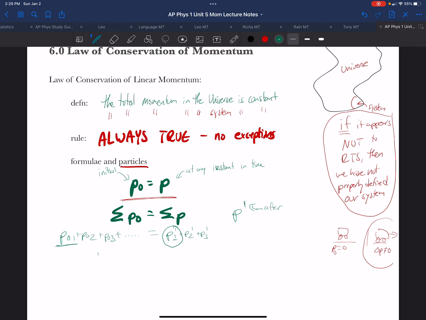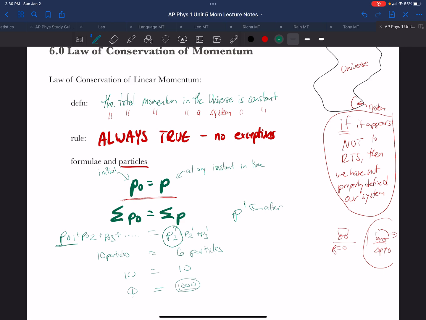Now we can have 10 particles beforehand and 6 particles afterward. We could have 10 and 10. We could have 1 and we can have 1,000. One thing could break into 1,000 pieces, but the momentum of those 1,000 pieces will be equal to the momentum of the one that it came from.